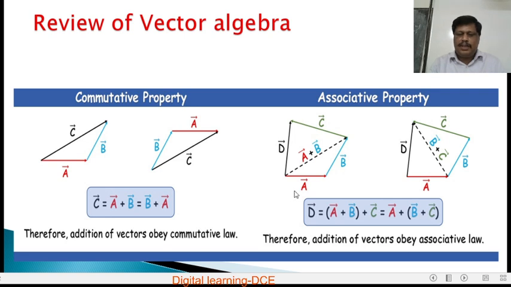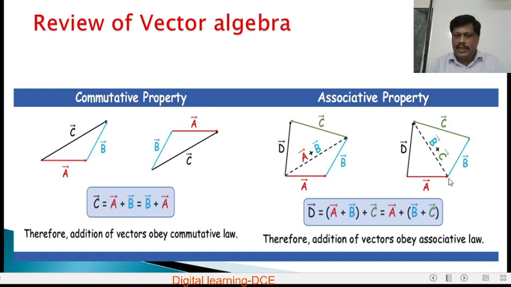Listen here, this is the vector A and this is the vector B. The resultant of these two vectors is A plus B. Again, the resultant of A plus B and C is D. Vector D represents the resultant of all these vectors in this diagram.